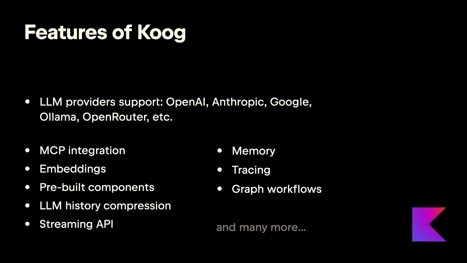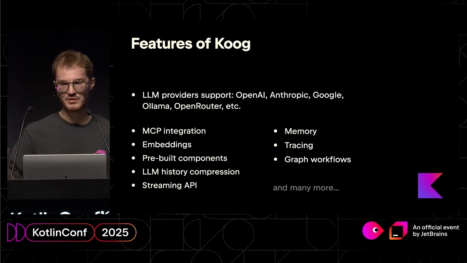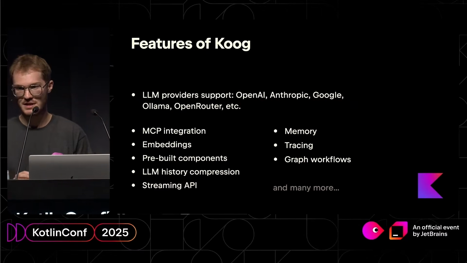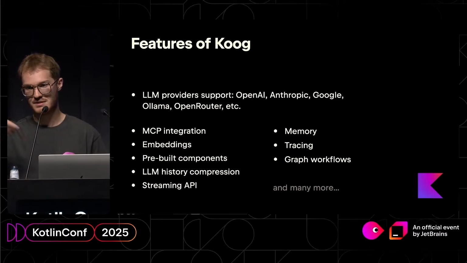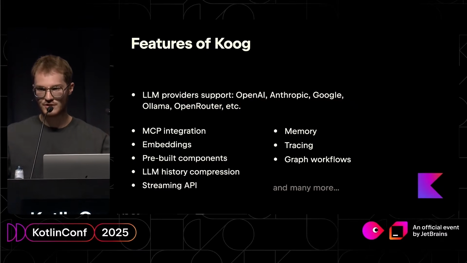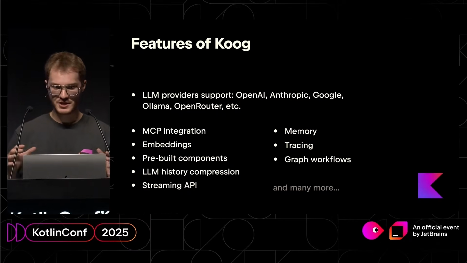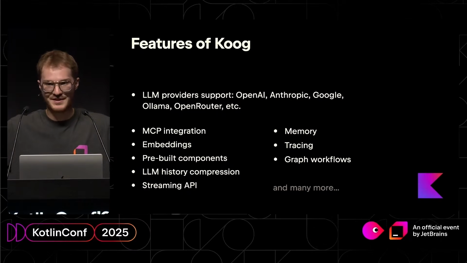So we support right now OpenAI, Anthropic, Google, Ollama, OpenRouter. And there is just a simple interface that you can implement to connect to any LLM. Also, with the OpenAI connector, you can use your own deployment of a large language model that supports the OpenAI API. So you can deploy something on premises, and then nothing will exit the contour of your company. But in general, JetBrains is a company that doesn't store anything, right?